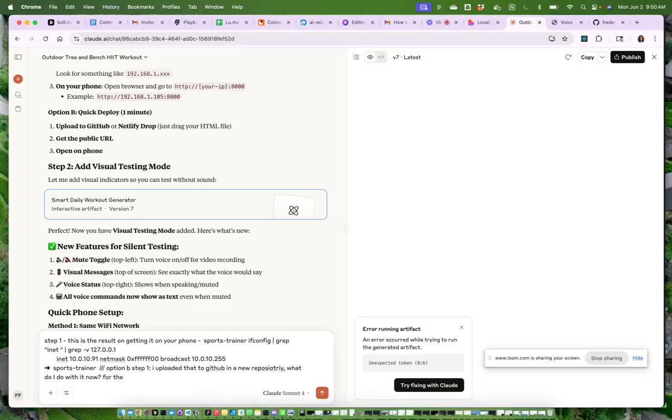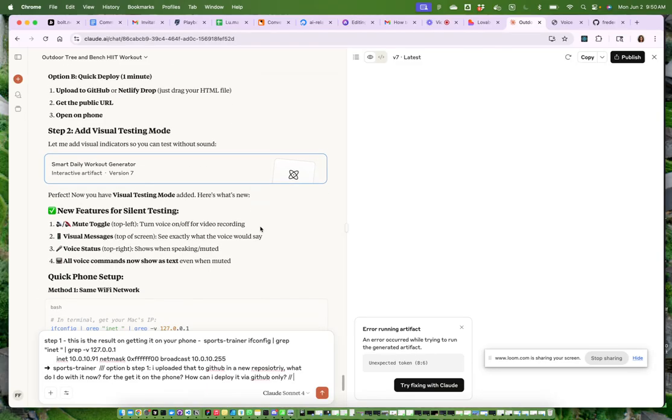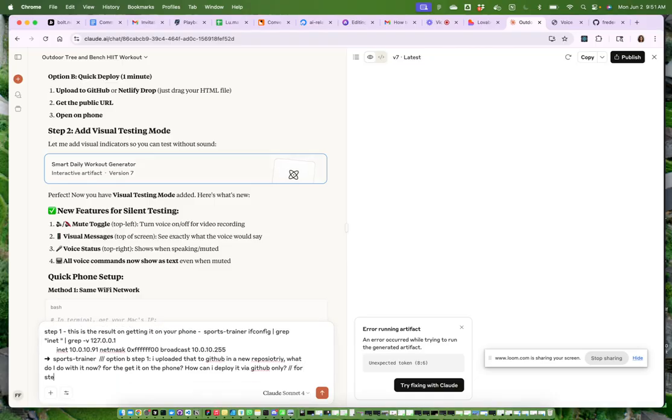For the get it on the phone, how can I deploy it? Via GitHub only. And now it says step 2, add visual testing mode. Let me add visual indicators so you can test without sound. Smart daily workout generator. So then we can say for step 2, add a visual testing mode.